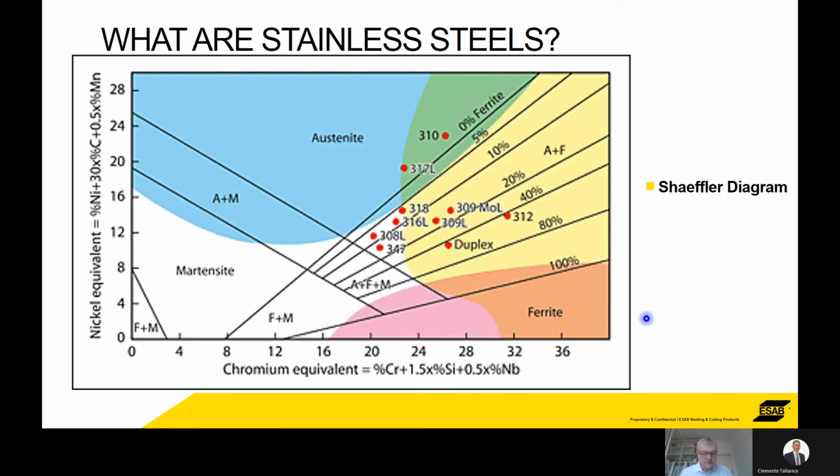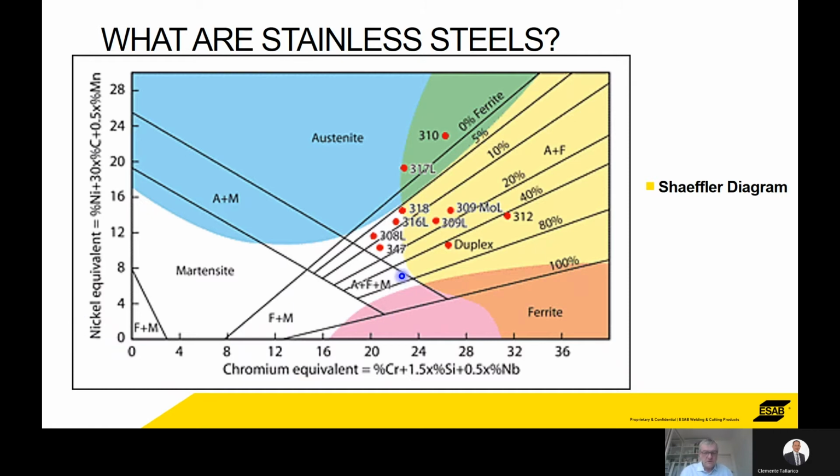One diagram that we like to use to describe the various phases of stainless steel is this thing called the Schaeffler diagram. Essentially, there are two scales on it, the chrome and nickel. Chrome is, in a nutshell, responsible for ferrite, and nickel is responsible for austenite.